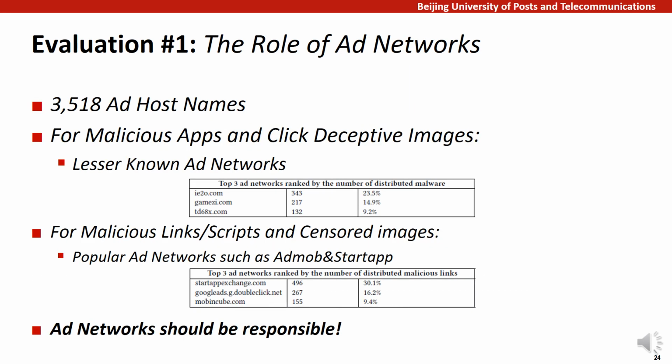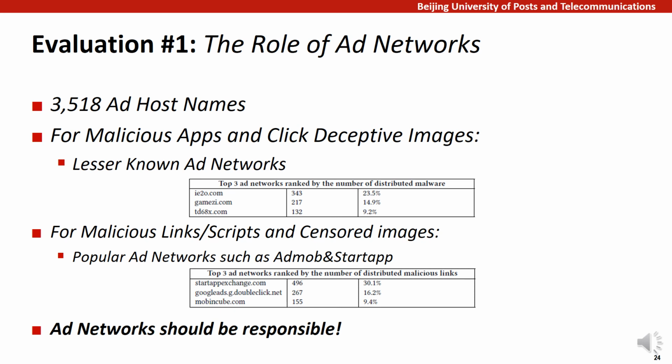With our hooking approach in CEM, we have identified more than 3,500 ad domains in our experiment. It's interesting to see that, for devious content such as malicious apps and click-deceptive images, most of them come from ad networks that are lesser known, while for other types of devious content, many come from popular ad networks. For instance, over 46% of malicious links are distributed by Startup and Google AdMob. Considering their popularity, many users may have already been affected by this devious content.